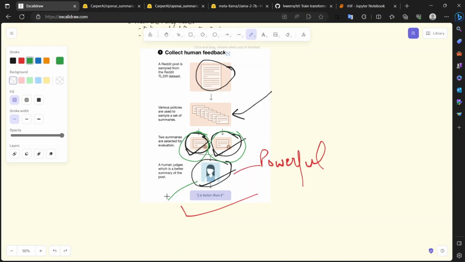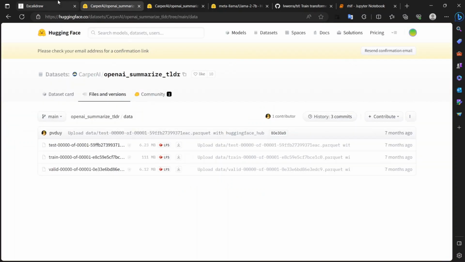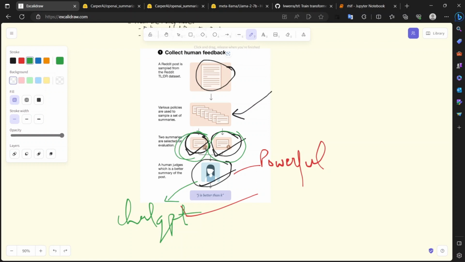So what I mean to say is, instead of creating two outputs from the model, we can ask the policy model to create one output for the text provided, and create a different output as output B from ChatGPT for the text provided.